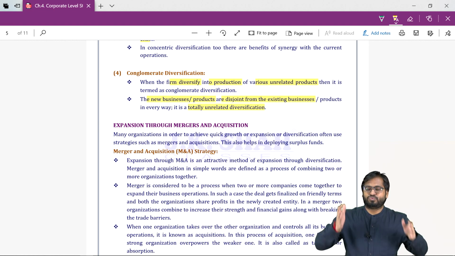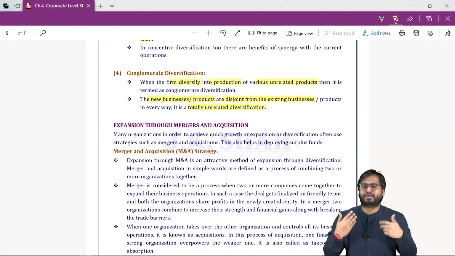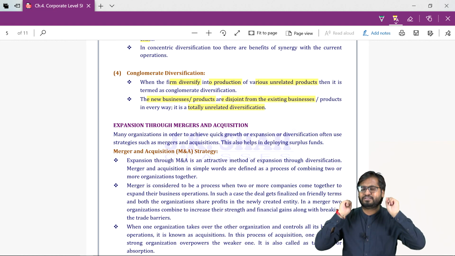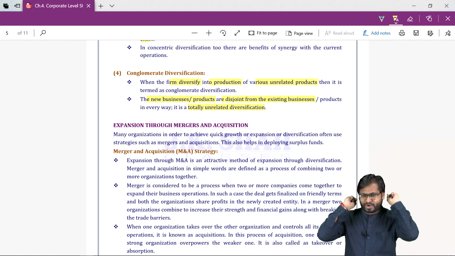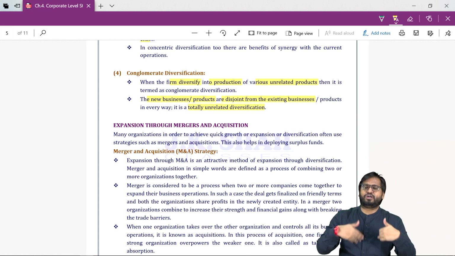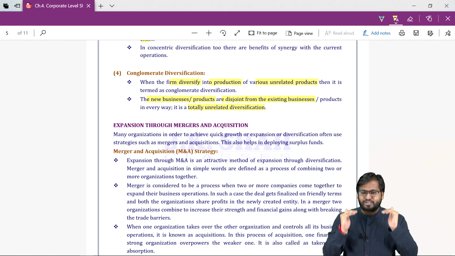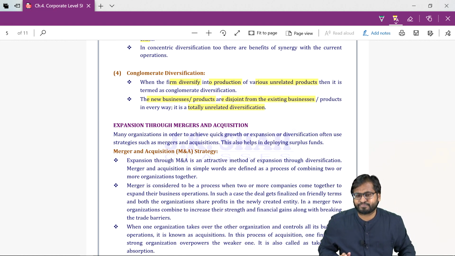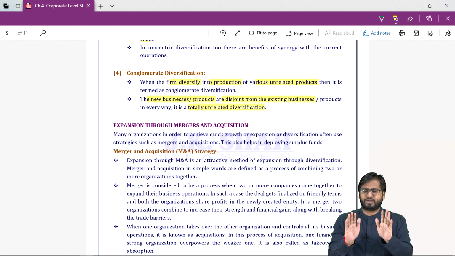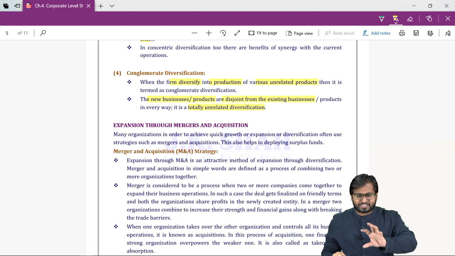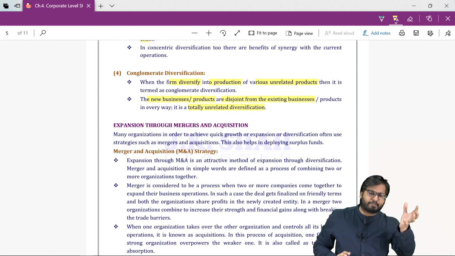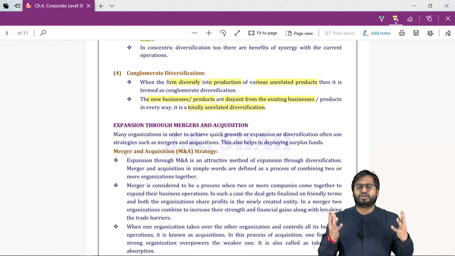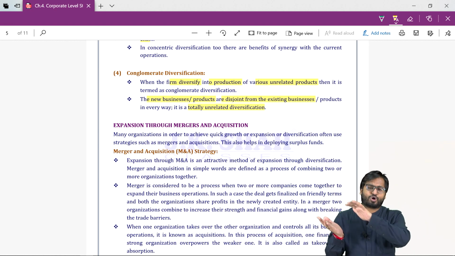Great. So a vertical merger requires you to merge with a supplier or distributor. If you merge with your supplier, it is called a vertical backward merger. If you merge with your distributor, it will be a vertical forward merger. Perfect? Great. Horizontal. You are manufacturing one product. Now you are merging with someone who is producing complementary products, so you will be able to serve more customers. So this is a horizontal merger.